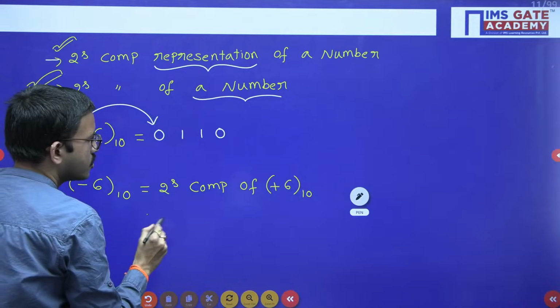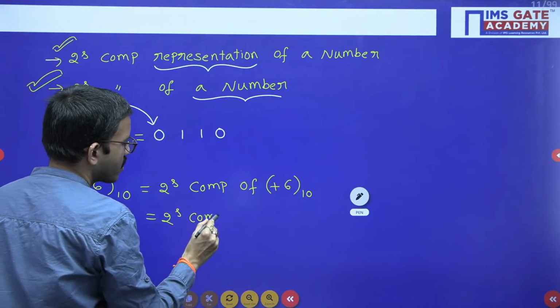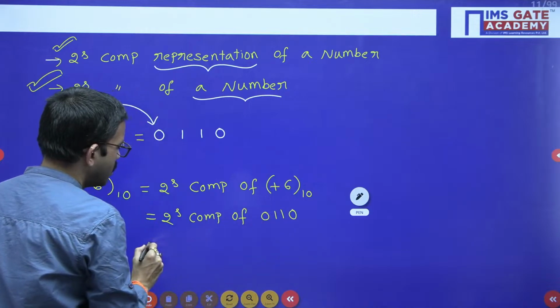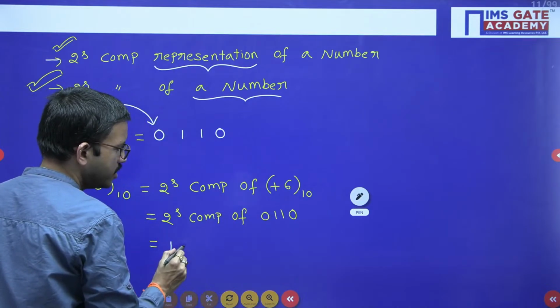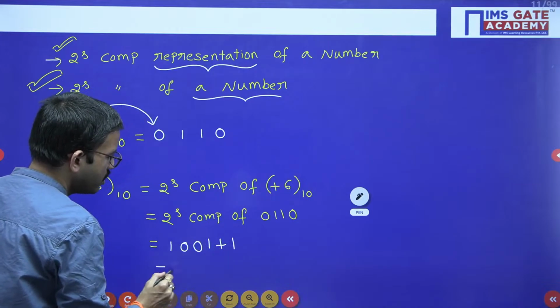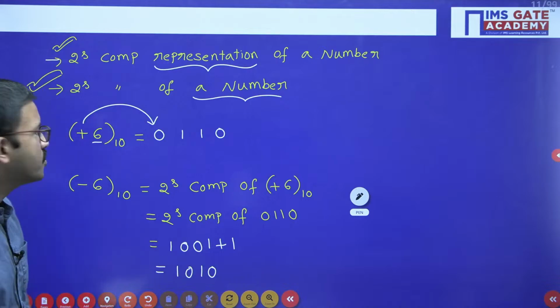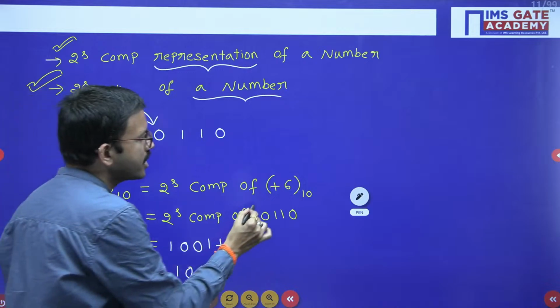So here the representation of plus 6 is nothing but 0110. Now you can apply 2's complement to this one, 1's complement plus 1. The 1's complement you will get is 1001, plus 1. So from here you will get 1010. Now you can observe, you are having a negative number, but I had considered a positive number.